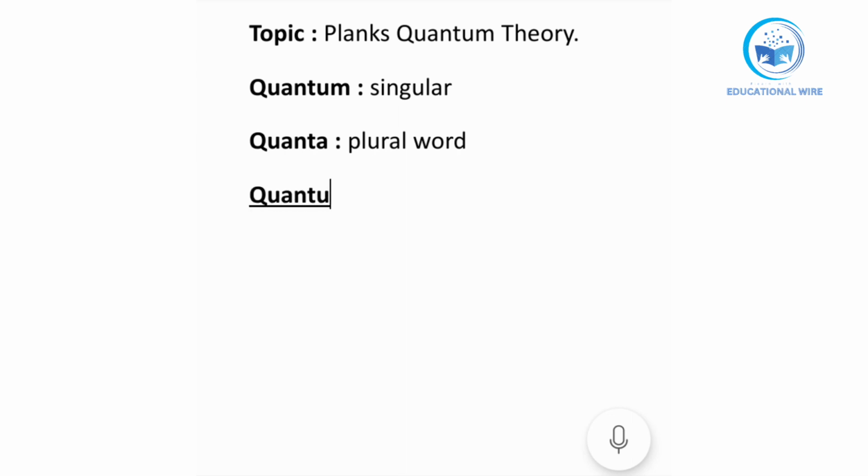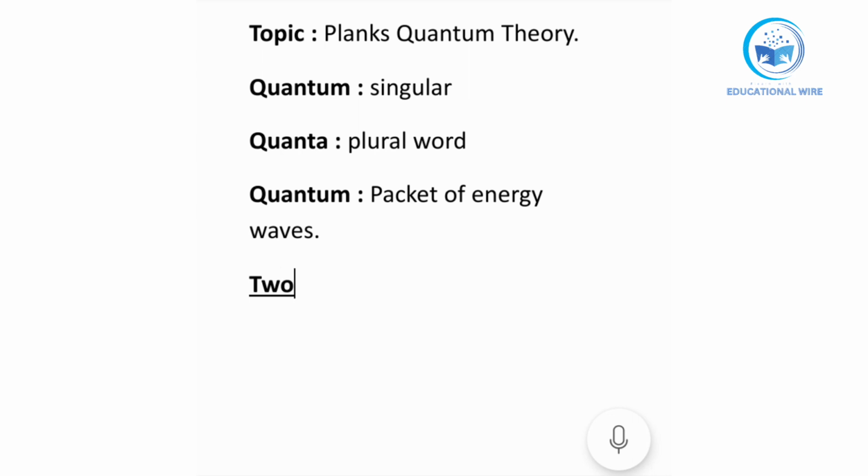So we'll write here quantum. Quantum, actually, you can say, is the packets of energy. You can also say the packet of energy waves, or we can say the energy wave packets. Okay, so after that, let's move further. That packets of energy, they are the two ideas about the energy waves.